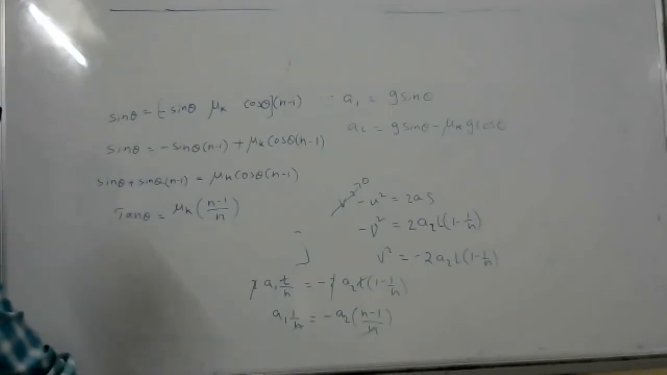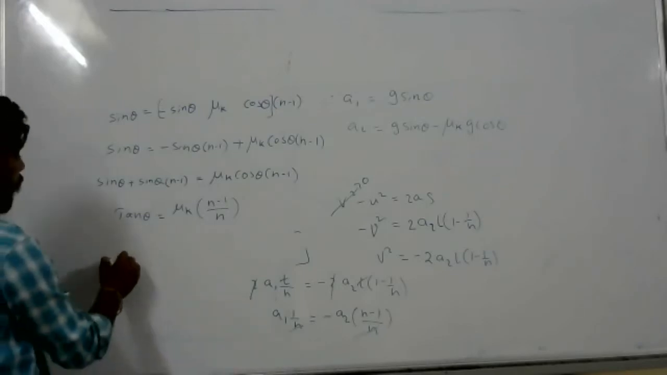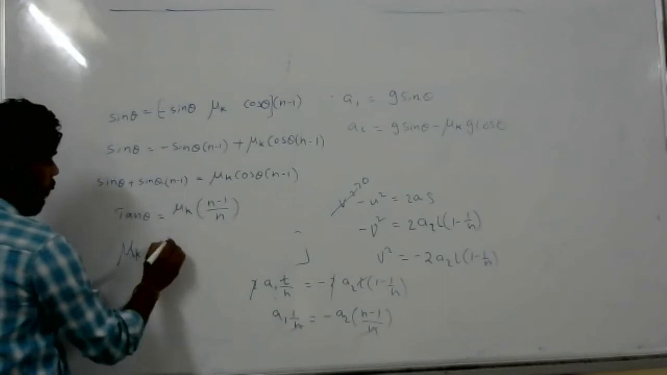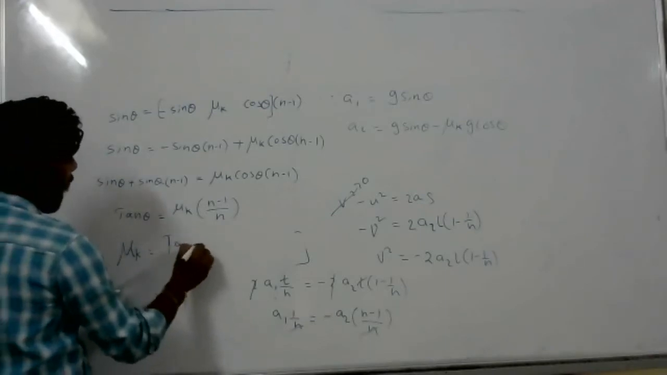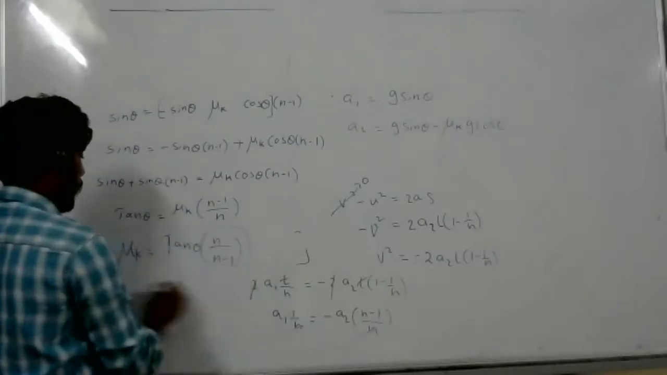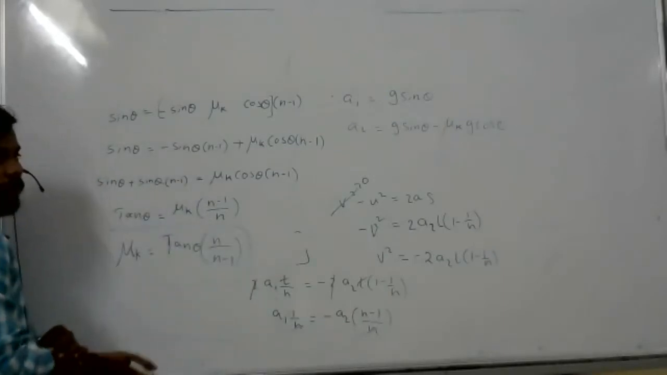But mu k we want, no? We want mu k. So mu k equal to n tan theta by n minus 1. Can we write? Yes, sir, we can write like this.